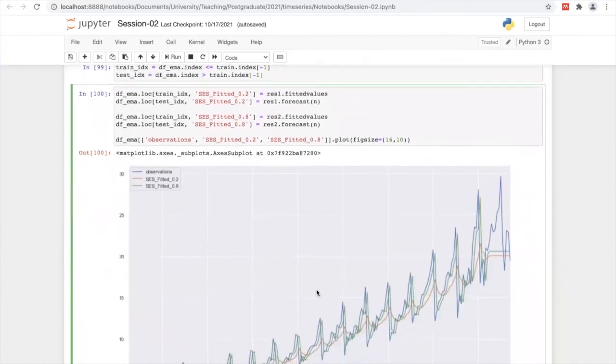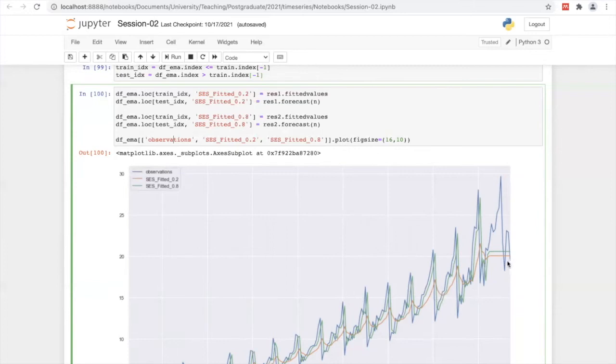Then I plot it. You can see the observations, the original values, in blue, then the fit with the hyperparameter set to 0.2 in orange, and the hyperparameter set to 0.8 in green. You can see that once it comes close to 1, it is very close to the actual data. It reflects the data, but at the lower level, it is just smoothing.